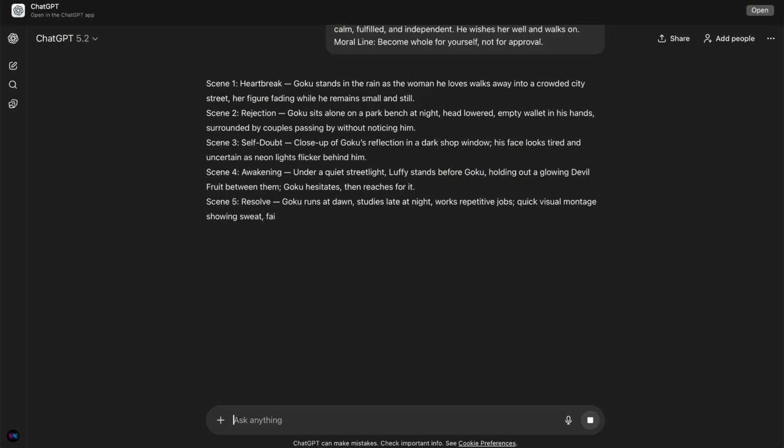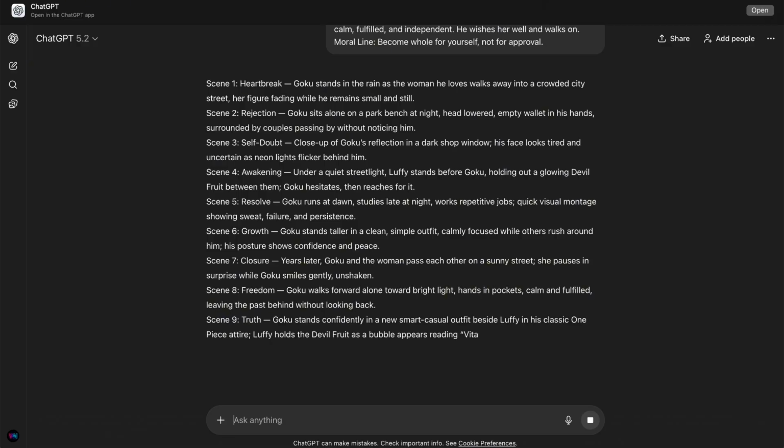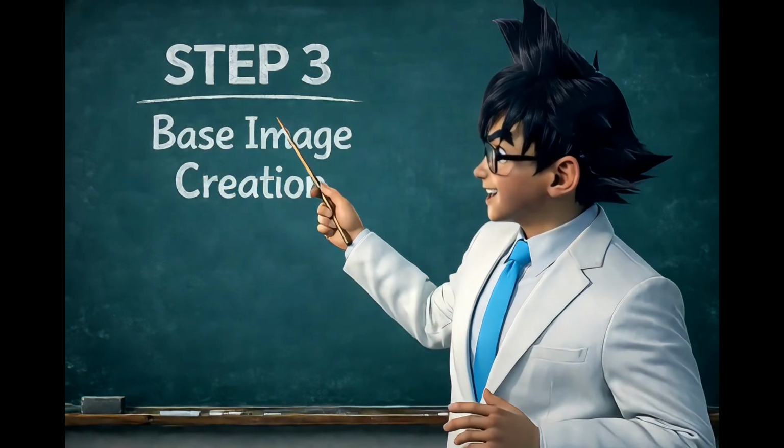The key thing here is clarity. Each scene needs to be instantly understandable, even if someone only sees it for a second. Once the scenes are laid out, you've got a clear visual roadmap so we can build on it in the next step. Now we create the base image.